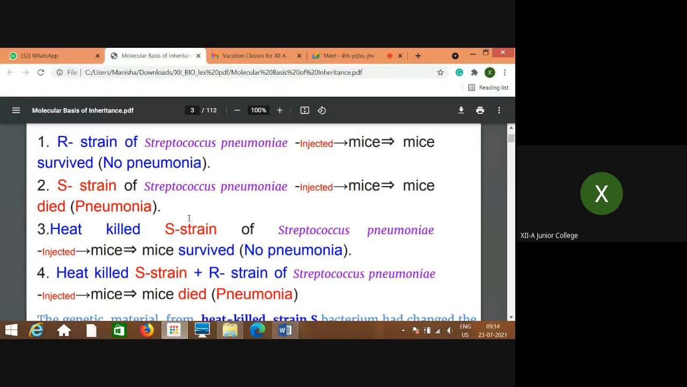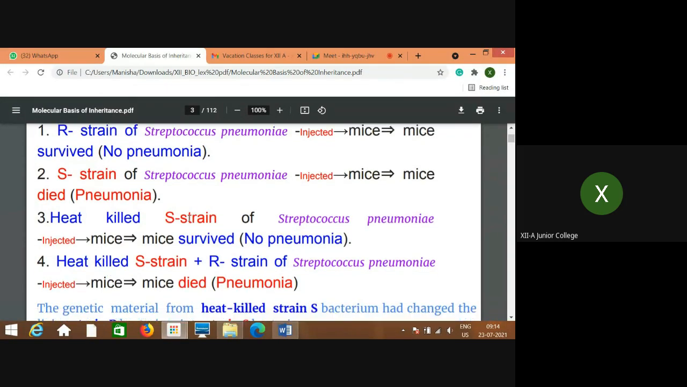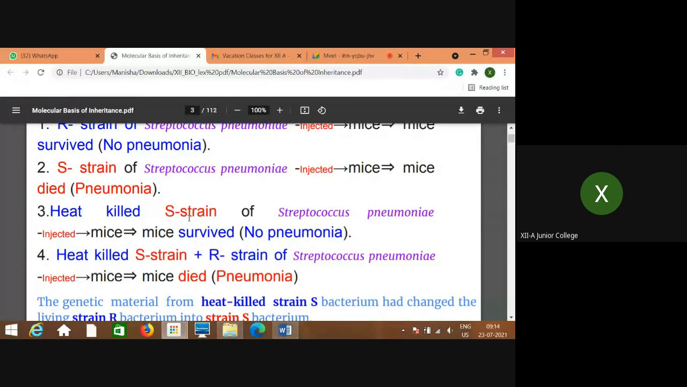Then in the third experiment, he used the S strain, the smooth virulent strain. He used the same strain, but he heated it to kill it, which ruptured the smooth capsule. So it is called heat killed. He heated the S strain and destroyed the structure of the capsule. That is called the heat killed S strain.